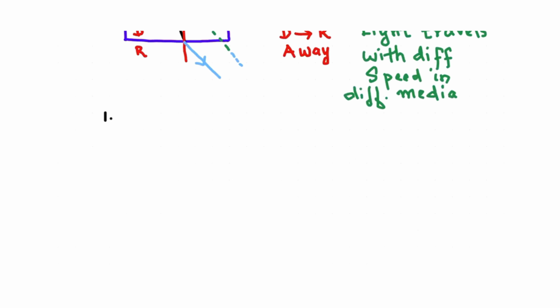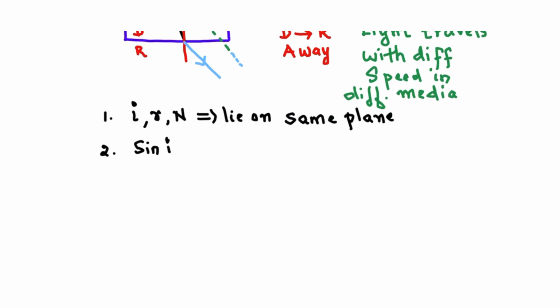First, the incident ray, refracted ray, and the normal all lie on the same plane. That means you can see all the rays. Second, the ratio of sine of angle of incidence to sine of angle of refraction is always a constant.